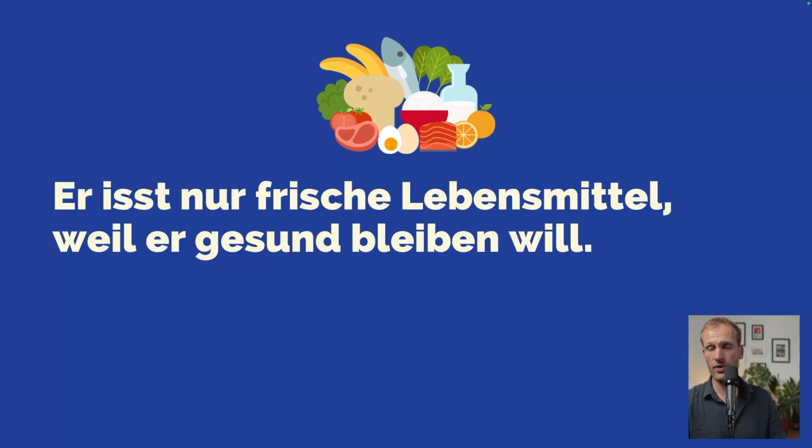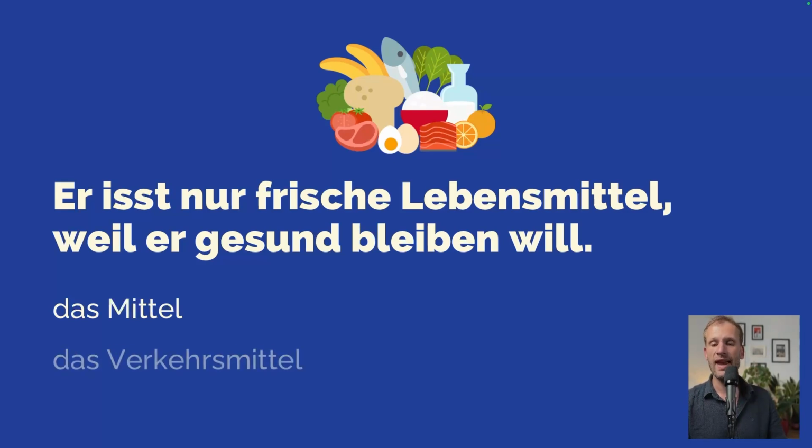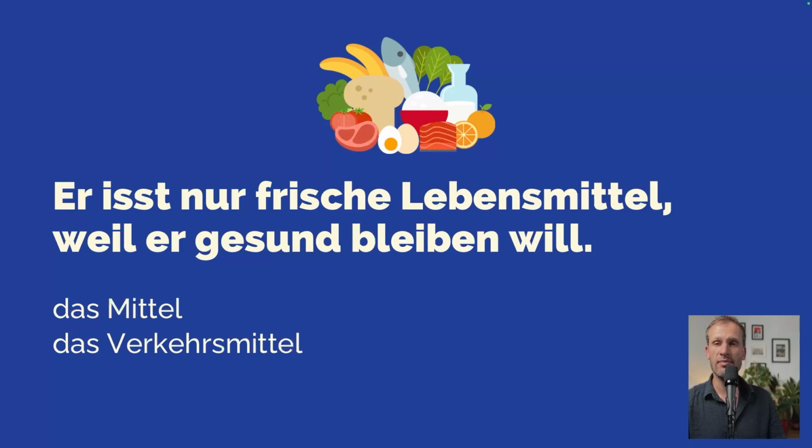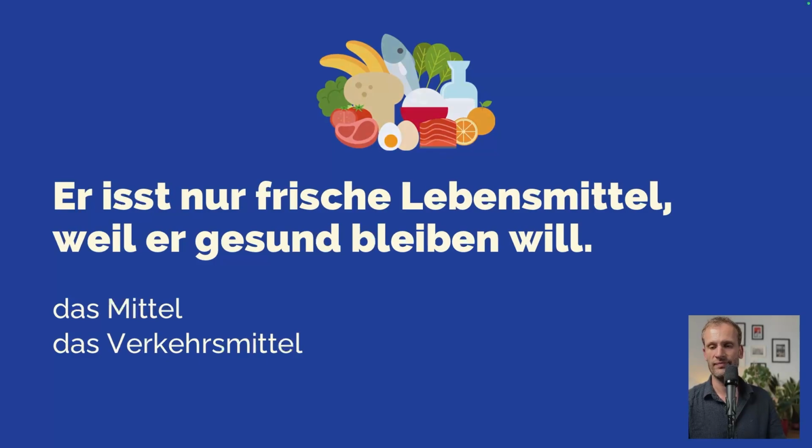Leben, life or living, and Mittel is a means. And maybe you know other words with this part, das Mittel. The most important one, most people learn in the A1 course, is Verkehrsmittel, das Verkehrsmittel, a means of transport, bus, bike, car, tram, and so on.